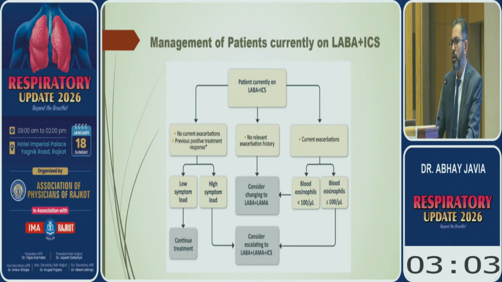So for that they have mentioned that if the patient is not having any current exacerbation and patient has previous positive treatment response with the same treatment, then we can continue the treatment in low symptom load patients. If the patient is having higher symptoms, then we can consider adding LAMA along with LABA and ICS. If patient is not having any relevant exacerbation history, then we can consider changing LABA with LAMA instead of inhaled corticosteroids. And if the patient is having current exacerbation with higher eosinophil count, we can add LAMA along with LABA and ICS.